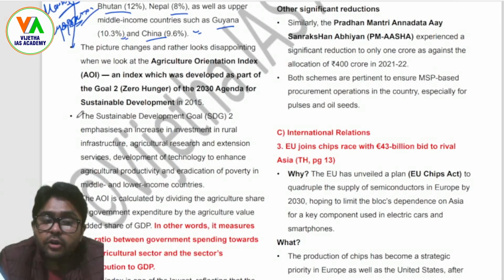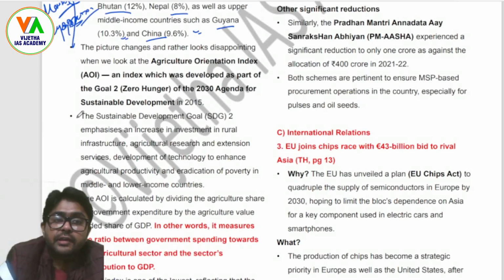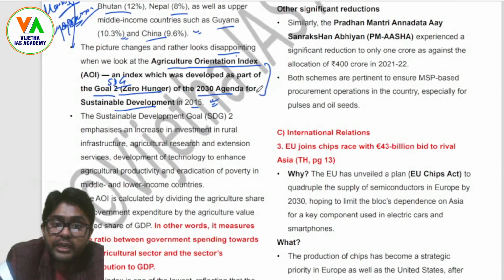but here there is a context. The issue is that when we look at the Agriculture Orientation Index, an index which was developed as part of Goal 2, that is zero hunger, of the sustainable development goals of the 2030 agenda for sustainable development in 2015. That means that it is disappointing when we are looking at this investment from the perspective of SDG 2, that is zero hunger,